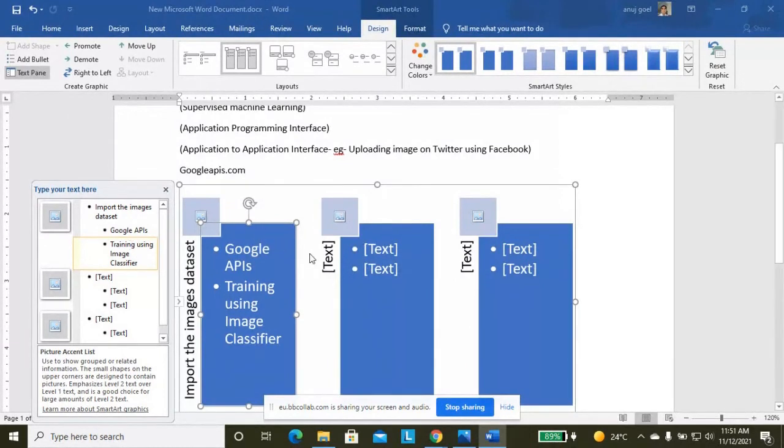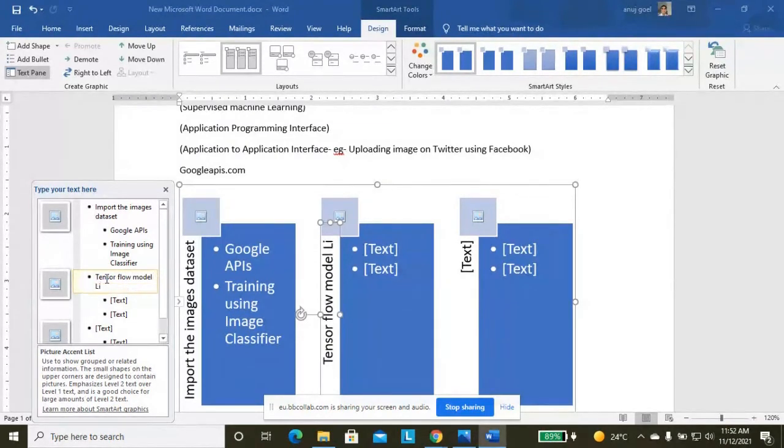Now what is the image classifier? Image classifier is a library which is present in a package, that is the TensorFlow model library.